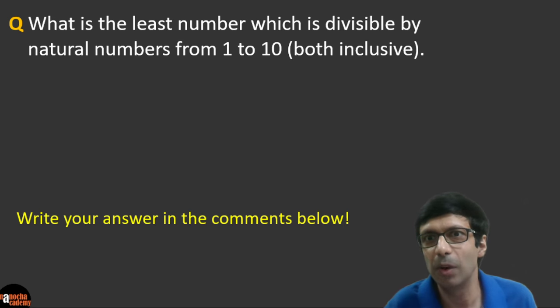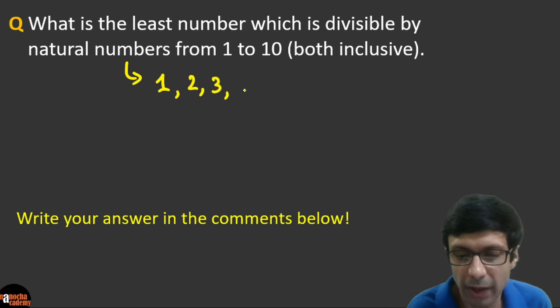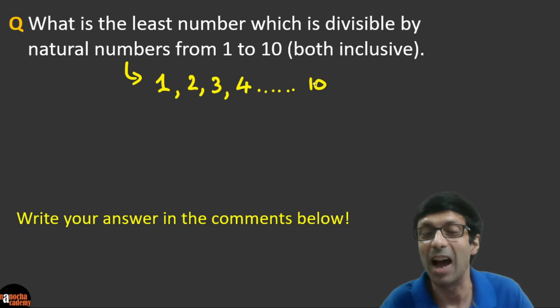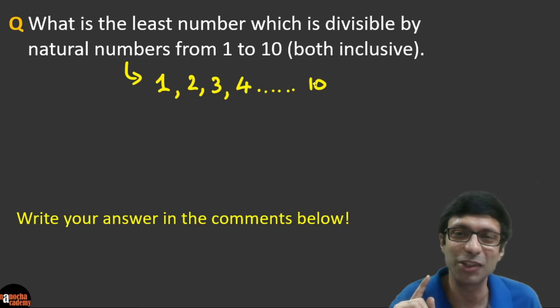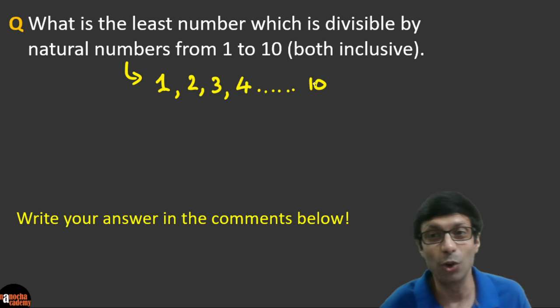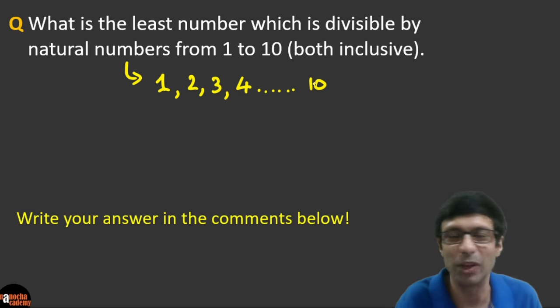What is the least number which is divisible by natural numbers from 1 to 10, both inclusive? So natural numbers from 1 to 10 are 1, 2, 3, 4, right up to 10. And we're going to include both 1 and 10. And you can see that I've not given any options here because I want you to try this question yourself and write your answer in the comments below. I look forward to reading your answers and I promise to reply to them as soon as possible.